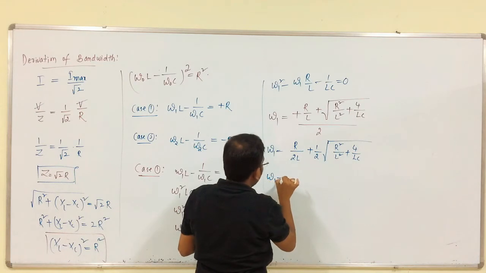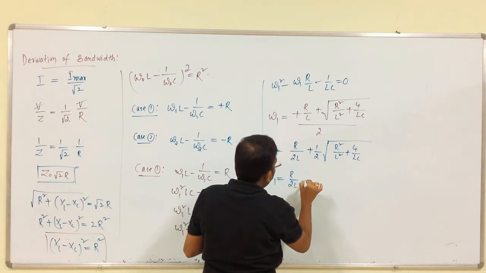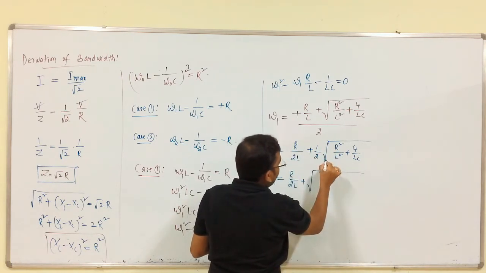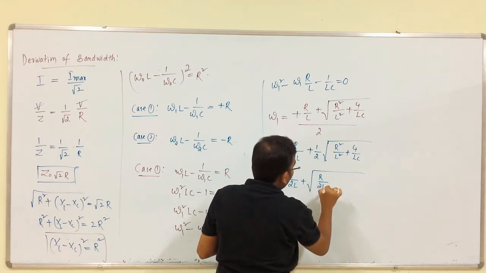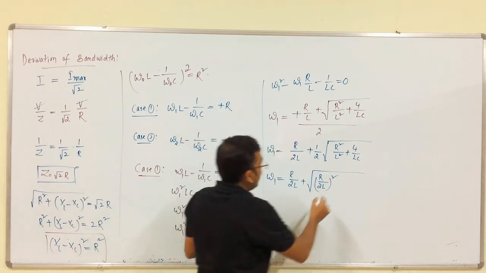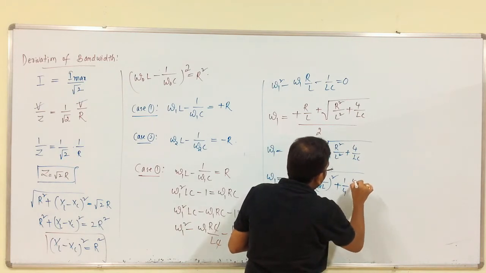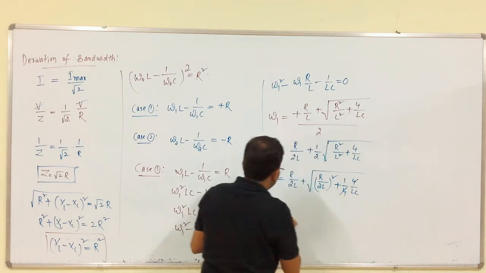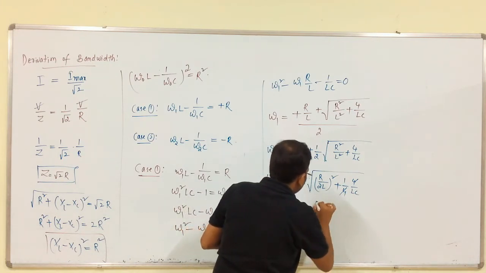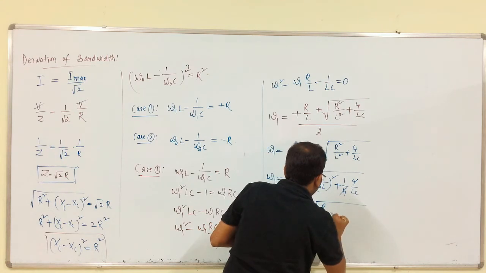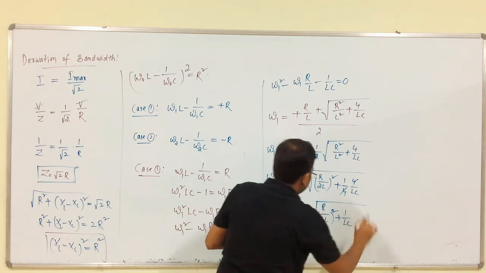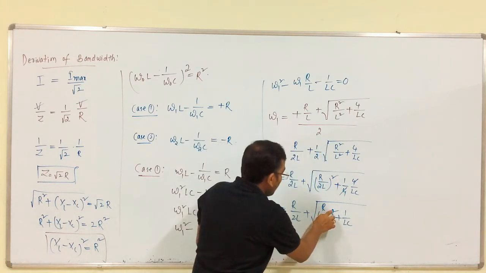So, here omega 1 is equal to R by 2L plus, now we transfer this 2 into the square root, that is R by 2L whole square, plus 1 by 4 into 4 by LC, where 4 gets cancelled. So, omega 1 is nothing but R by 2L plus the square root of R by 2L whole square plus 1 by LC. So, this is omega 1.